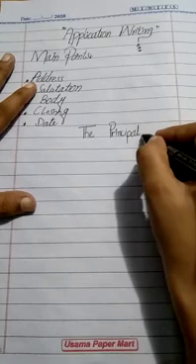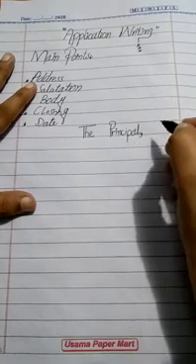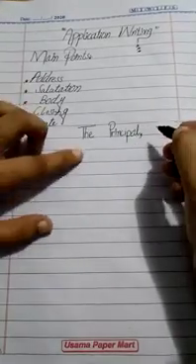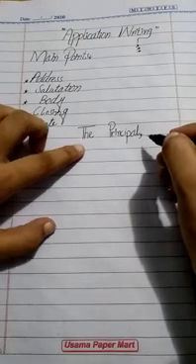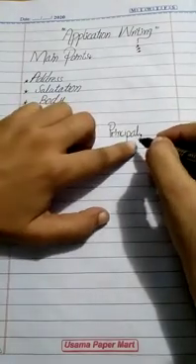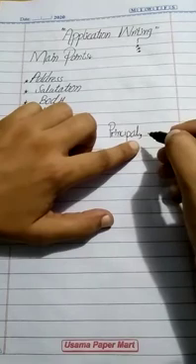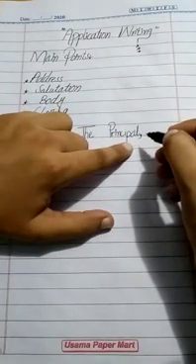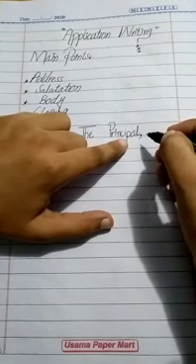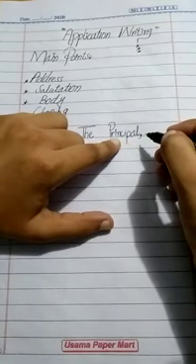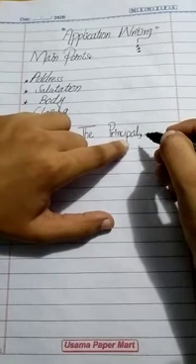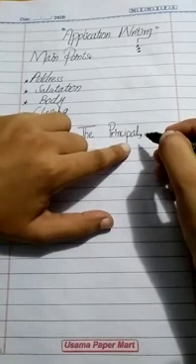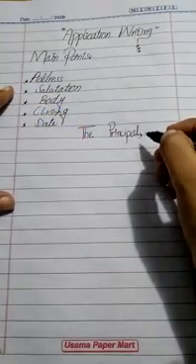After principal we will write a comma. Clear, students? You will not write P-L-E at the end. Mostly students write P-R-I-N-C-I-P-L-E, and that spelling is wrong. You will write P-R-I-N-C-I-P-A-L. That is the spelling of principal.